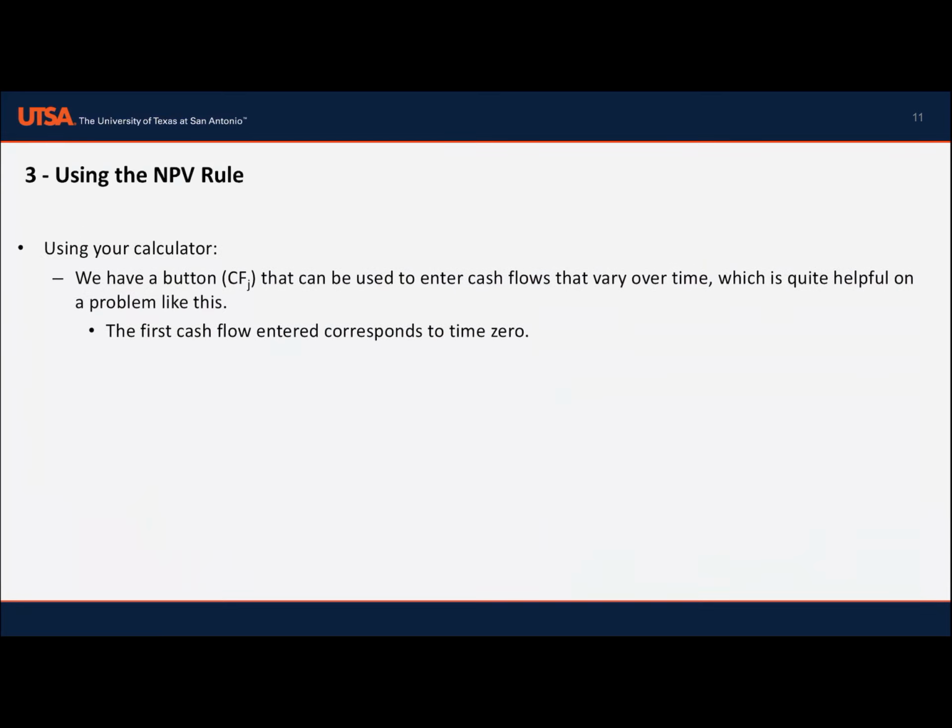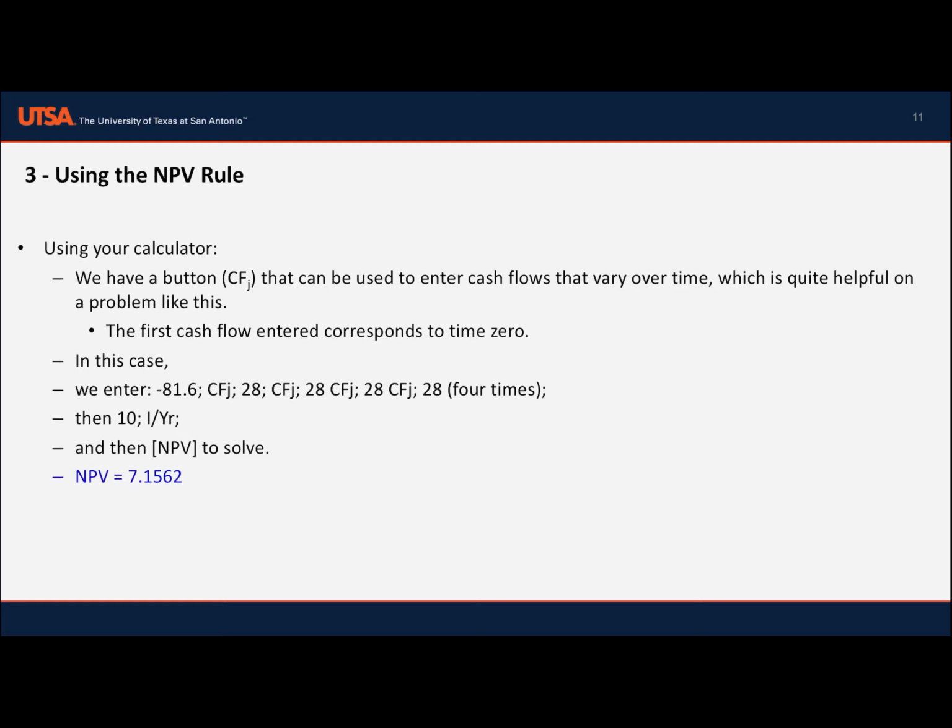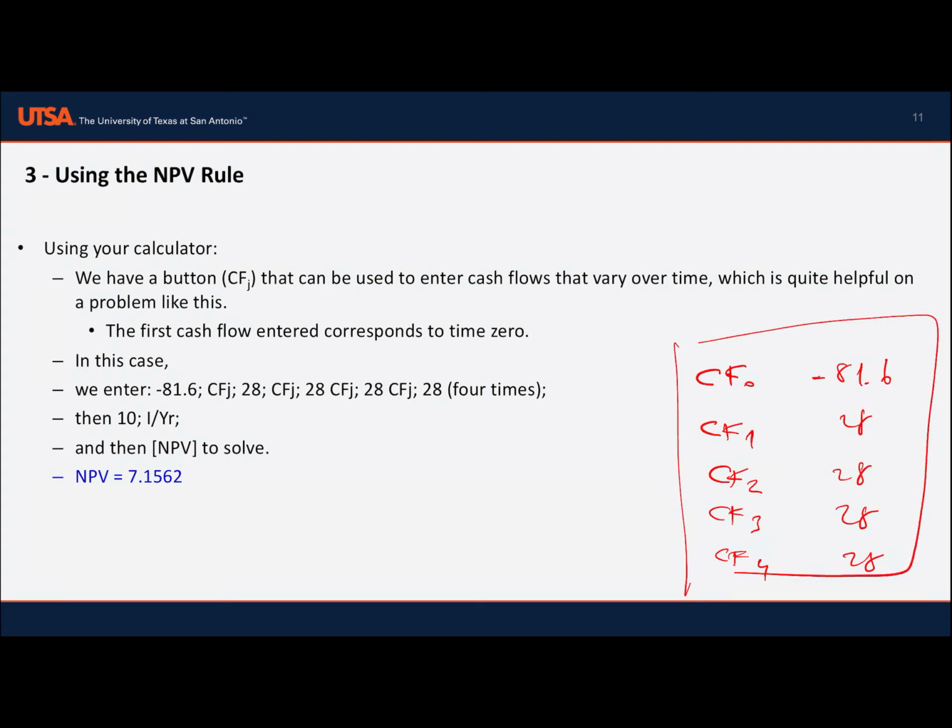So how can we solve this problem? Just take your financial calculator and use the cash flow function, and when you enter the cash flows, you will have cash flow of 0, cash flow of 1, cash flow of 2, cash flow of 3, cash flow of 4. In cash flow 0, you should enter negative 81.6. Cash flow 1 is 28, 28, 28, and 28.